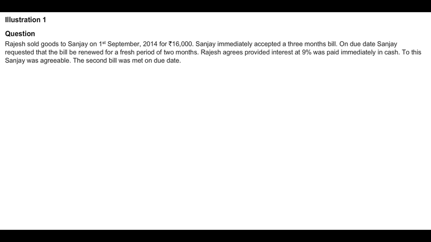First illustration. Rajesh sold goods to Sanjay on the 1st September 2014 for rupees 16,000. Sanjay immediately accepted a 3 months bill. On due date, Sanjay requested that the bill be renewed for a fresh period of 2 months. Rajesh agrees, provided interest at 9% was paid immediately in cash. To this, Sanjay was agreeable. The second bill was made on a due date. Give journal entries in the books of Rajesh.